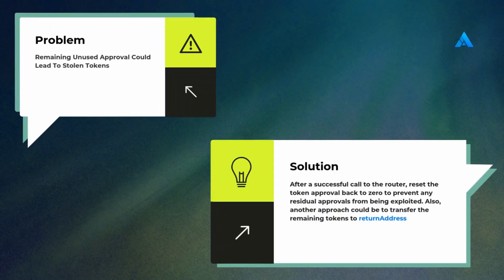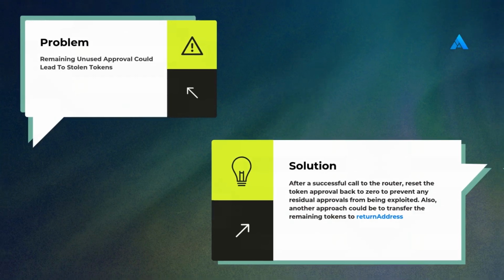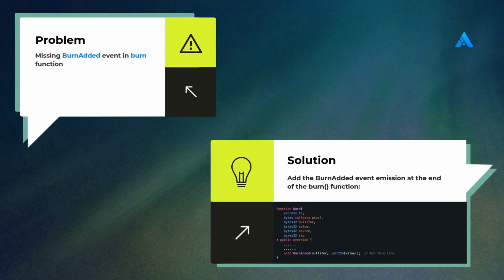Remaining unused approval could lead to stolen tokens. After a successful call to the router, reset the token approval back to 0 to prevent any residual approvals from being exploited. Also, another approach could be to transfer the remaining tokens to return address. Missing burn added event in burn function. Add the burn added event emission at the end of the burn function.